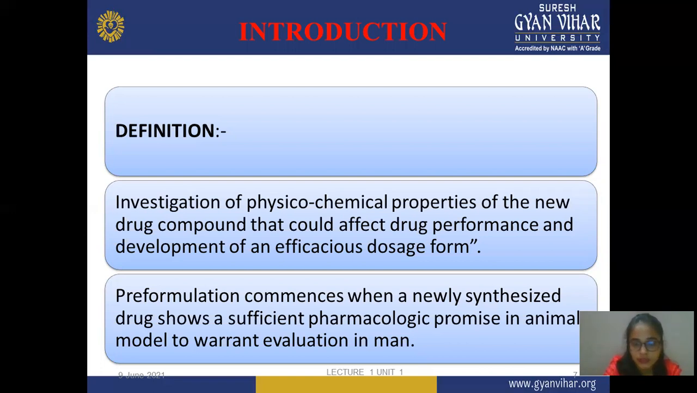Pre-formulation commences when a newly synthesized drug shows sufficient pharmacological promise in an animal model to warrant evaluation in man. In this, you also confirm that a particular effect is shown or observed by a particular drug. In this pre-formulation parameter, you confirm the parameters with the help of animals, and this study is also known as preclinical study.